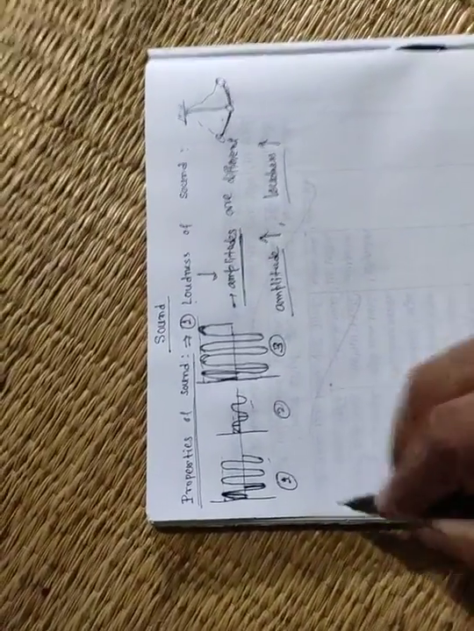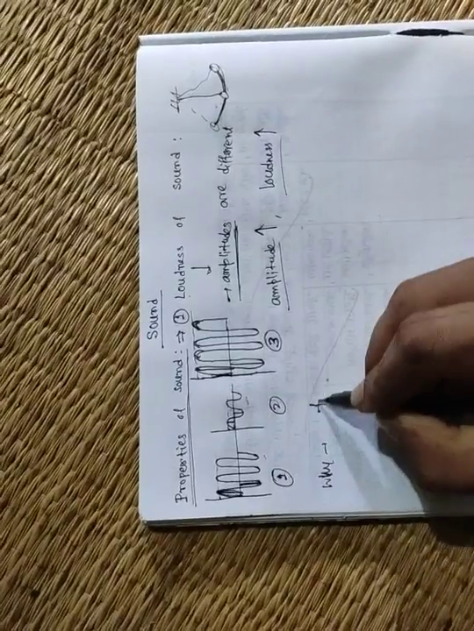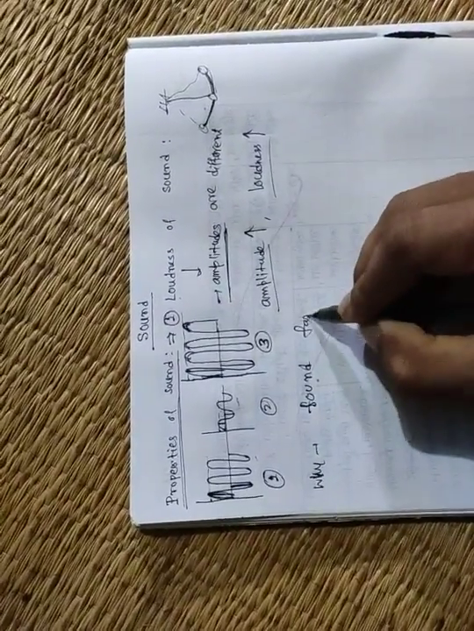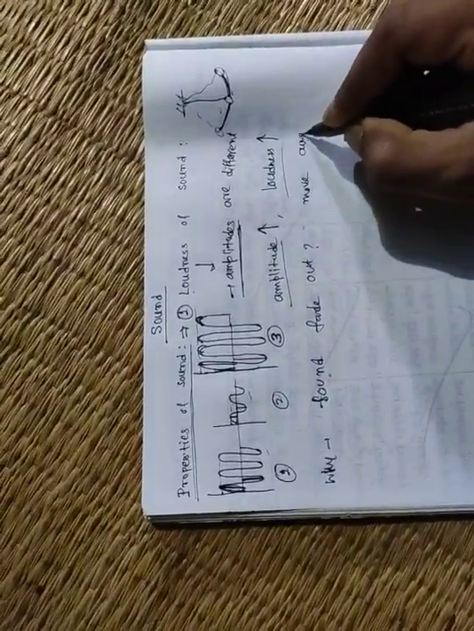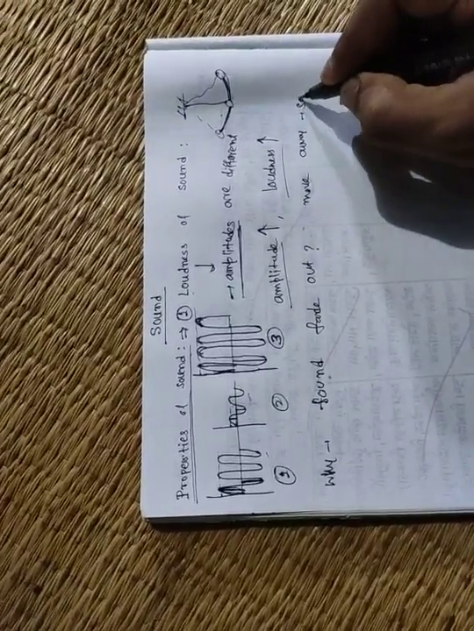Okay, so what did I say? When we are very close to the sound source, then we can hear the sound very clearly, a very loud sound. But when we move away from the sound, then the sound becomes less loud, and at a time it fades out. Okay, right? So why does this happen? Why does the sound fade out when we move away from the source? Listen.